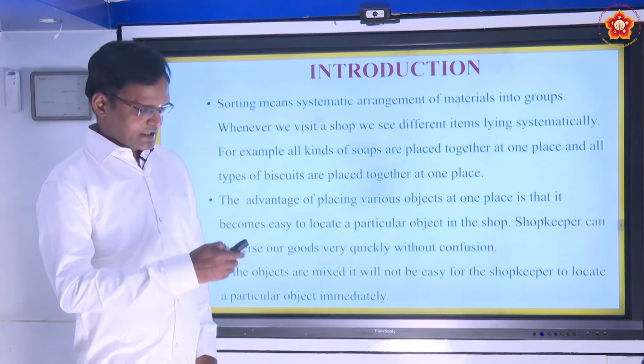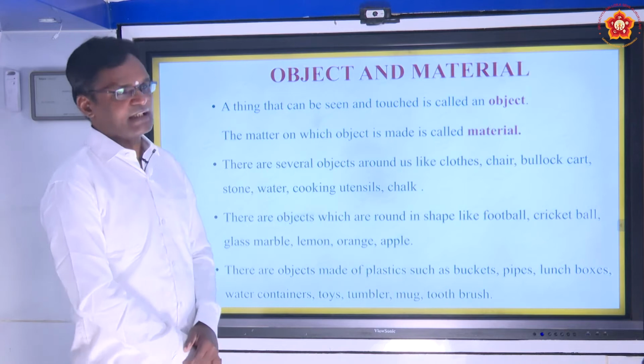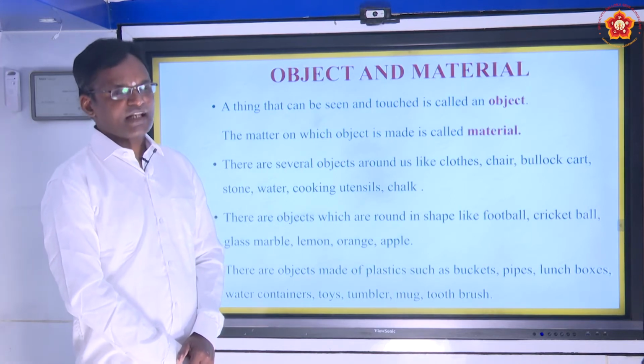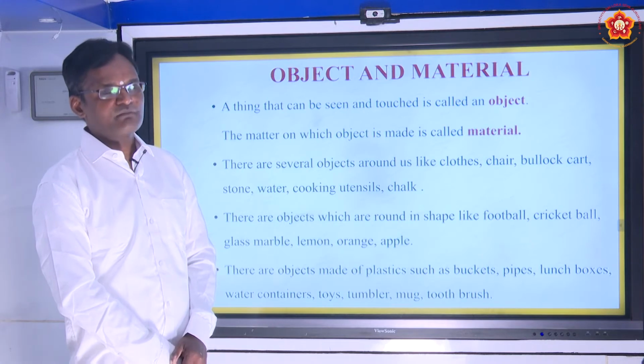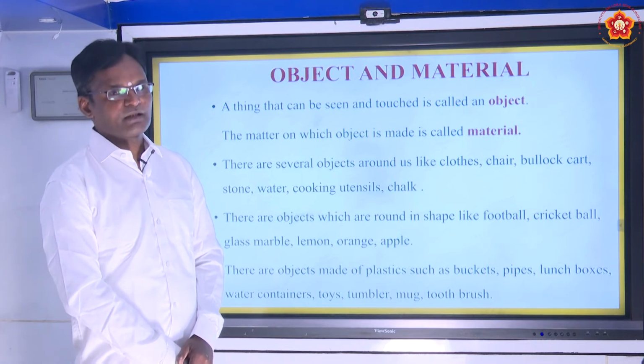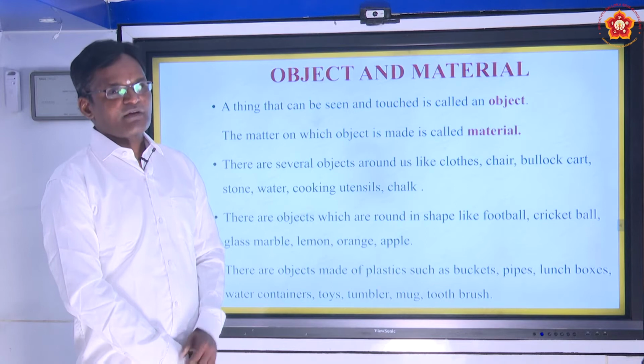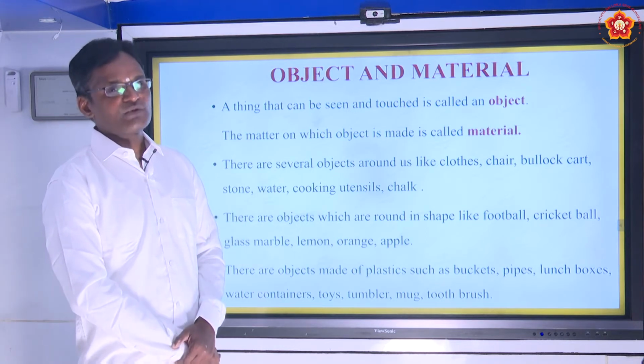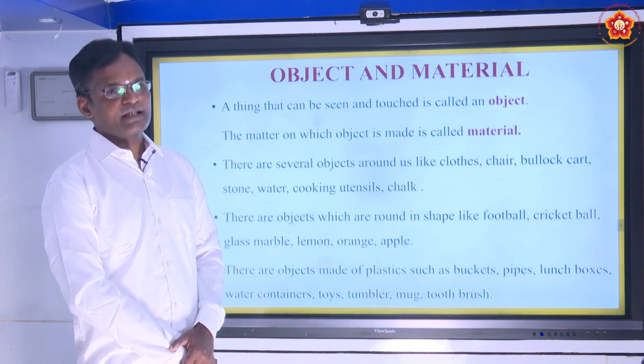Now let us move to the next slide to understand what we mean by an object and what we mean by a material. Because when I was dealing with sorting, I used object and material at different places.